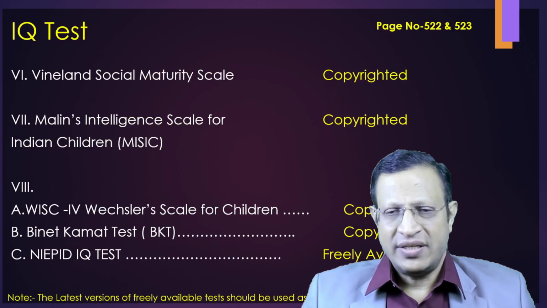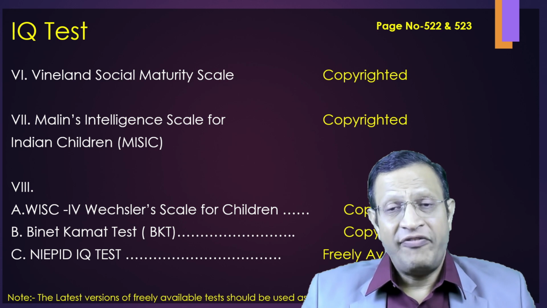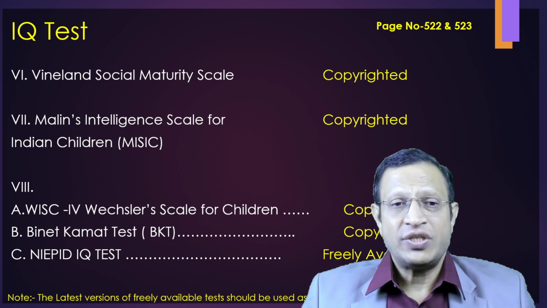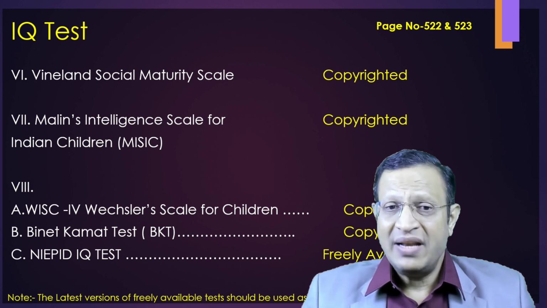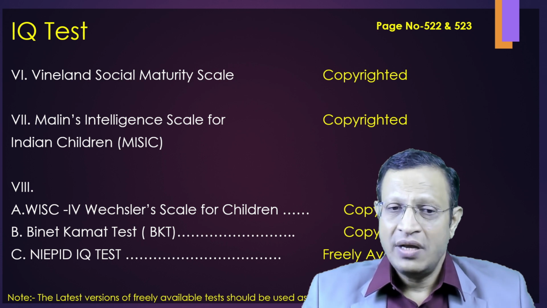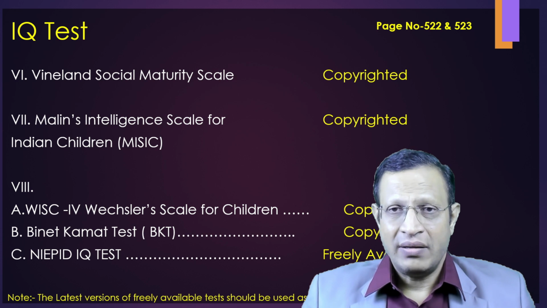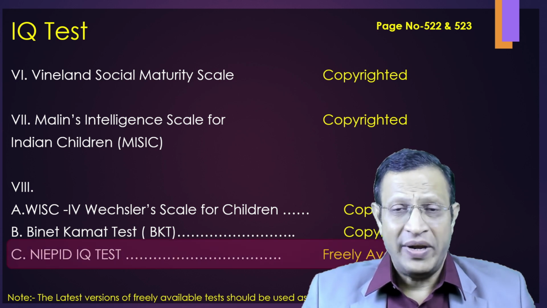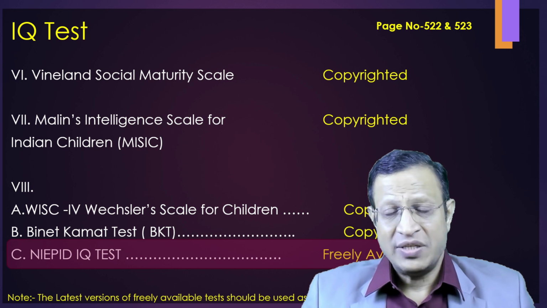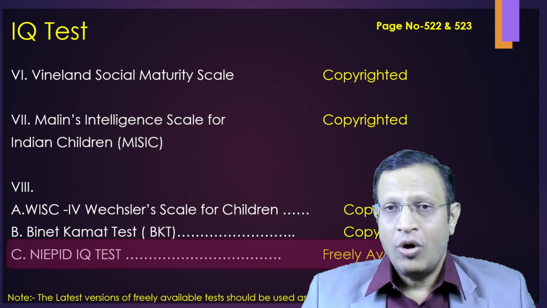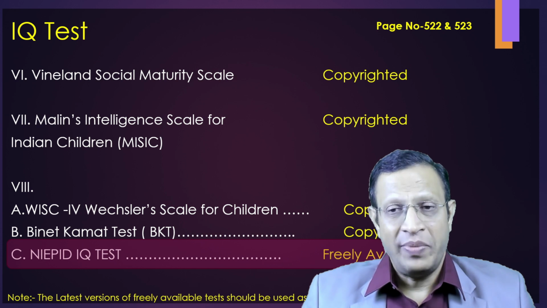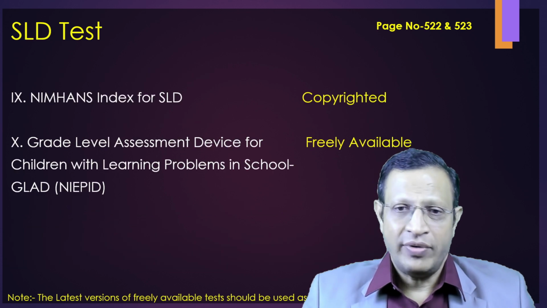With regard to IQ tests, 5 different tests have been listed. The first one is VSMS, which is copyrighted, Mullen's Intelligence Scale, which is again copyrighted, Wechsler's Scale for Children, copyrighted, and the Binet test, again copyrighted. The only one which is not copyrighted, which is freely available, is the NIEPID IQ test. That means, my dear friend, if you are working in government and the state government does not pay for the copyrighted ones, you'll be using only the NIEPID test. And these are mentioned on page numbers 522 and 523.